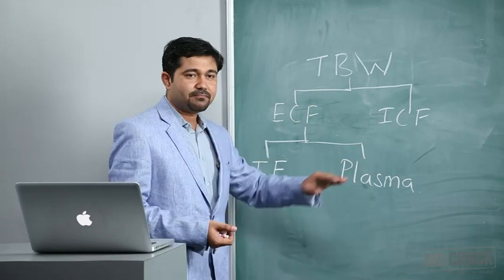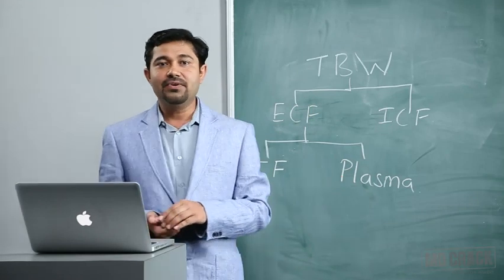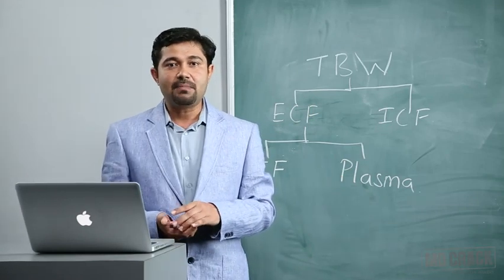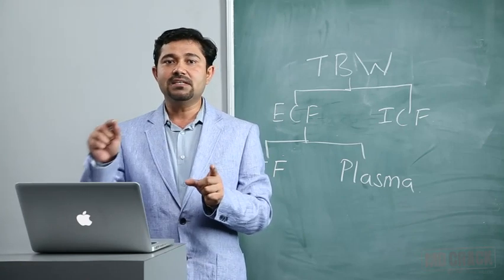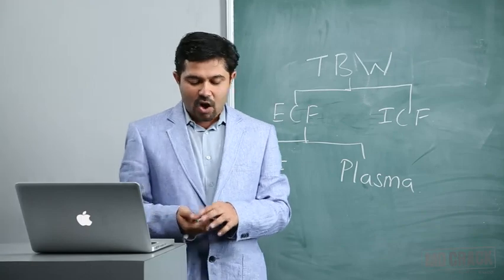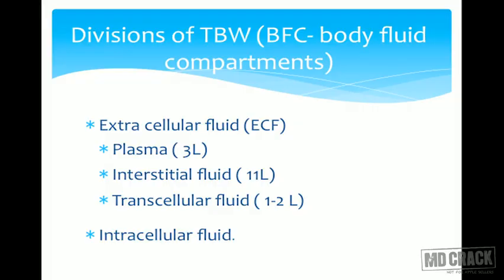So what is plasma? Plasma is the fluid which is present inside the vessel, apart from the cellular component of the blood. That is, plasma is equal to blood minus the cellular components. How much is the amount of the plasma? Generally the plasma is equal to 3 liters, whereas the interstitial fluid is equal to 11 liters.